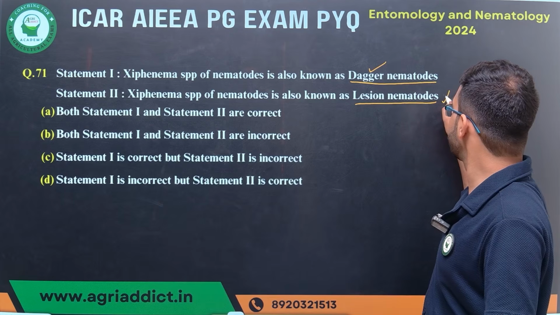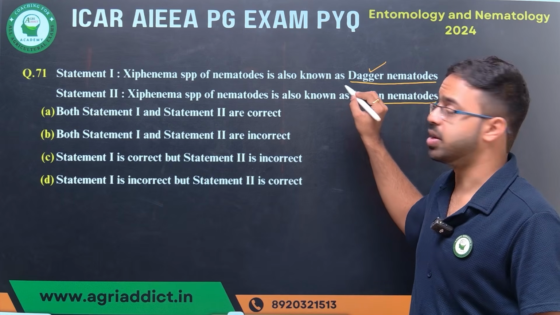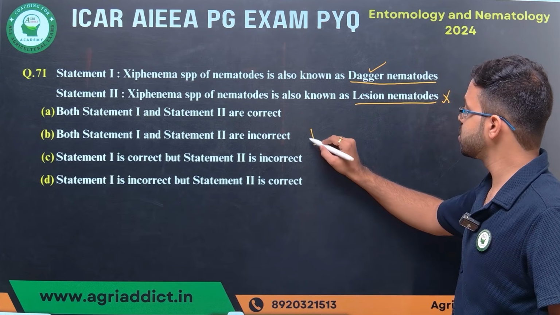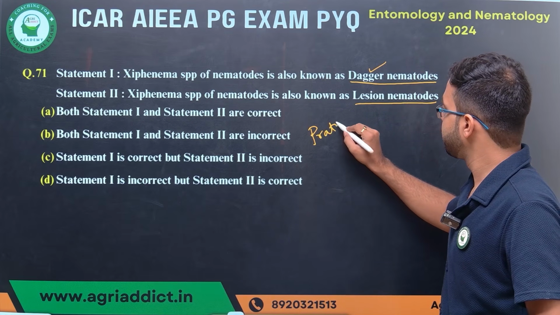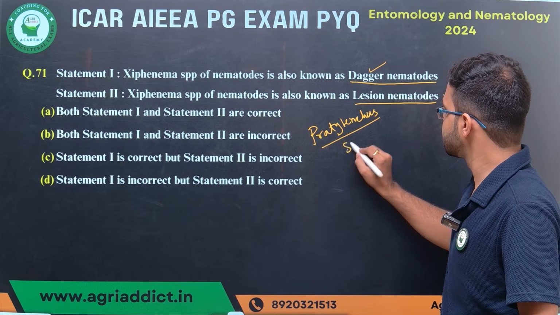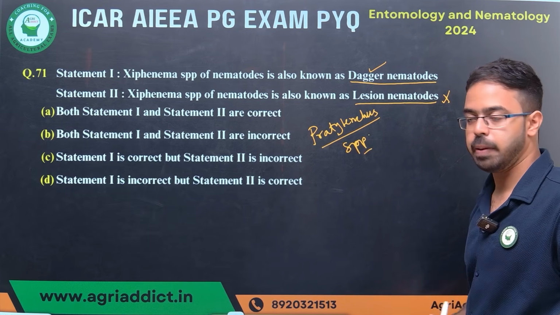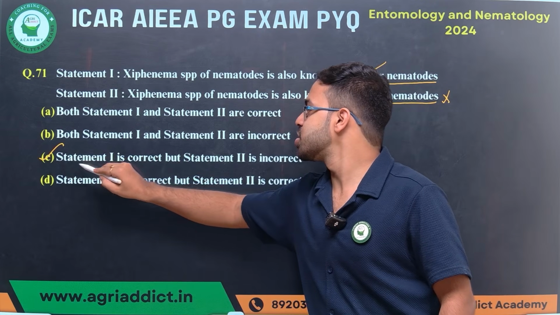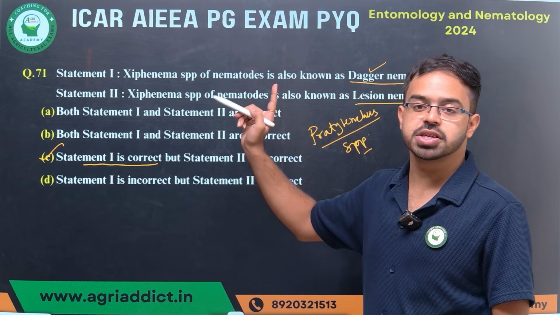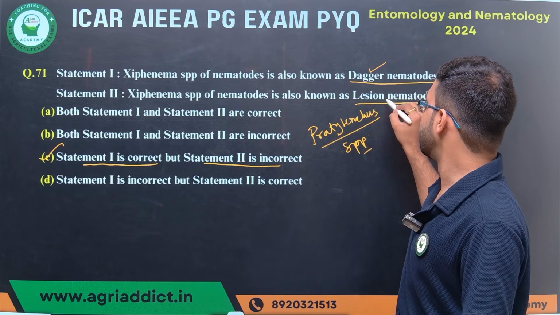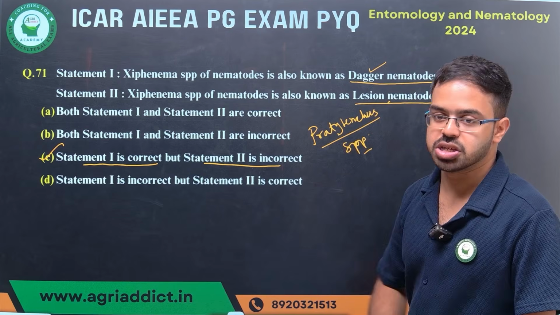It is wrong, because it is already given a name, that is dagger nematode. Lesion nematode means Pratylenchus. So the correct answer will be C. Statement 1 is correct, because Xiphinema is known as dagger nematode, and statement 2 is wrong, because lesion nematode is Pratylenchus.